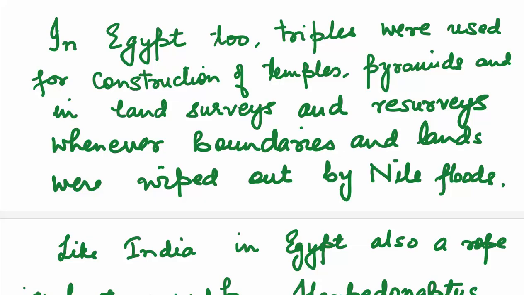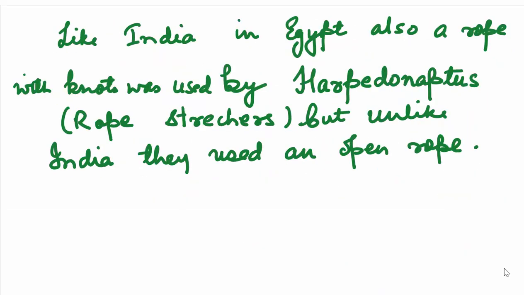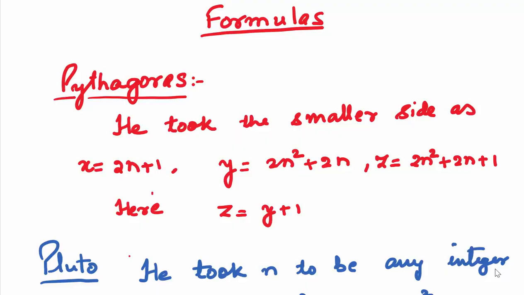In Egypt too, triples were used for construction of temples, pyramids, and in land surveys and resurveys whenever boundaries and lands were wiped out by the Nile floods. Like India, in Egypt also a rope with knots was used by Harpedonaptae, the rope stretchers. But unlike India, they used an open rope. In India, a closed loop was used and it was stretched on the pegs to form a perfect right angle triangle. Let us now look at different formulas used by the mathematicians over the years.